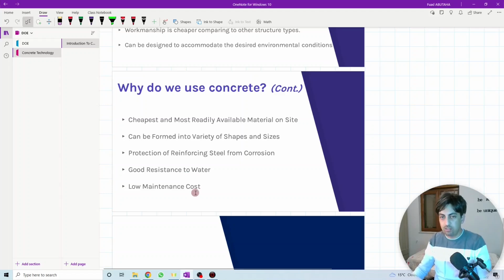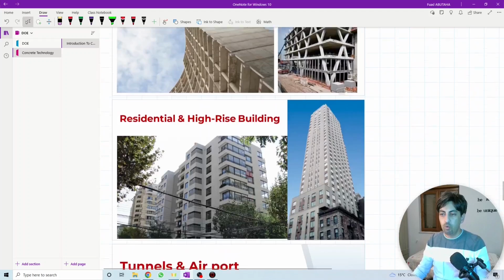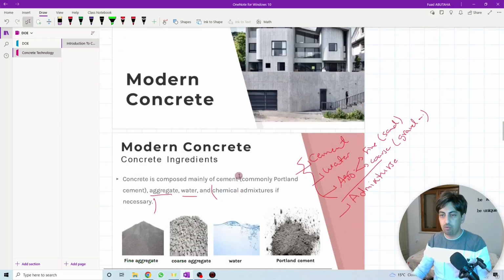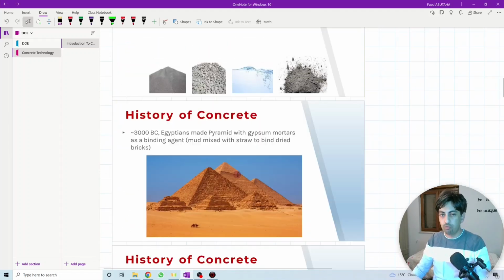Low maintenance cost. If you have any damage in the concrete structure, you can also do the maintenance, which is relatively cheap. So this is an introduction about concrete, what is concrete, the application of the concrete, the modern and the history of the concrete, and actually the science of the concrete.